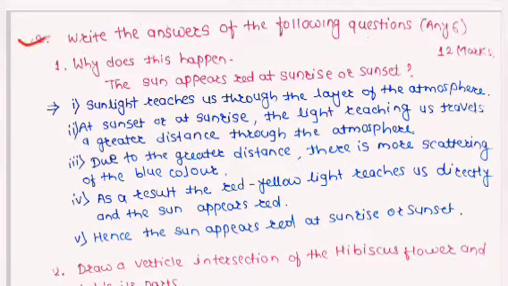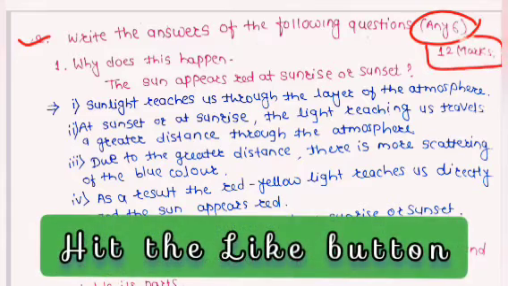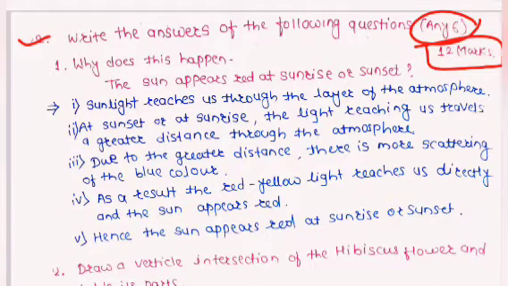Now the question second. The second question is write the answers of the following question. You have to answer any 6. It has 12 marks, which means that each question has 2 marks. The first question is why does this happen? The sun appears red at sunrise or sunset.